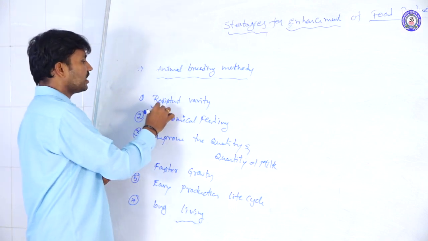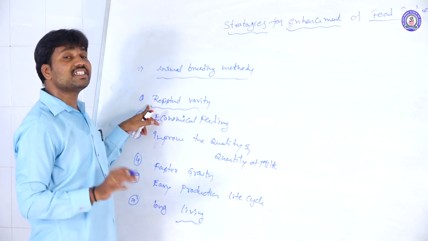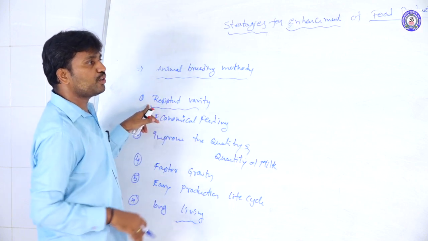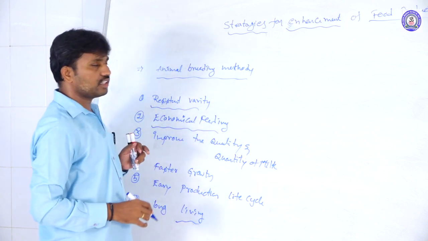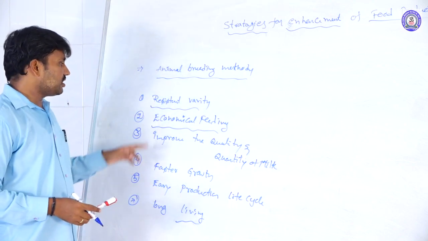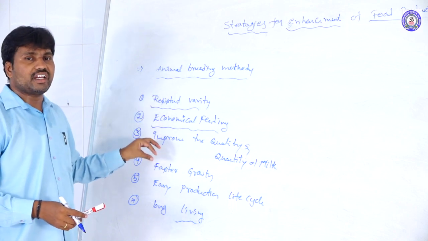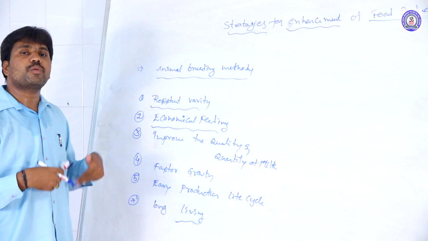First one is resistant varieties. To produce disease resistant varieties, we follow animal breeding methods. And economical feeding means the animal takes less food material, less feed, and gives more productivity.